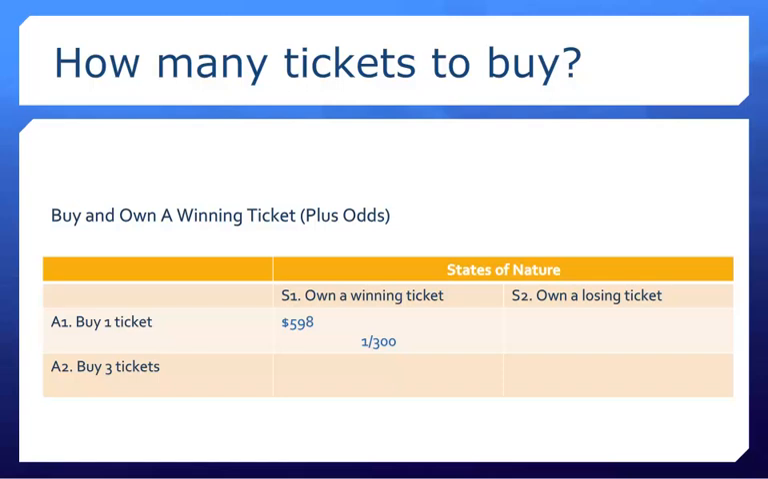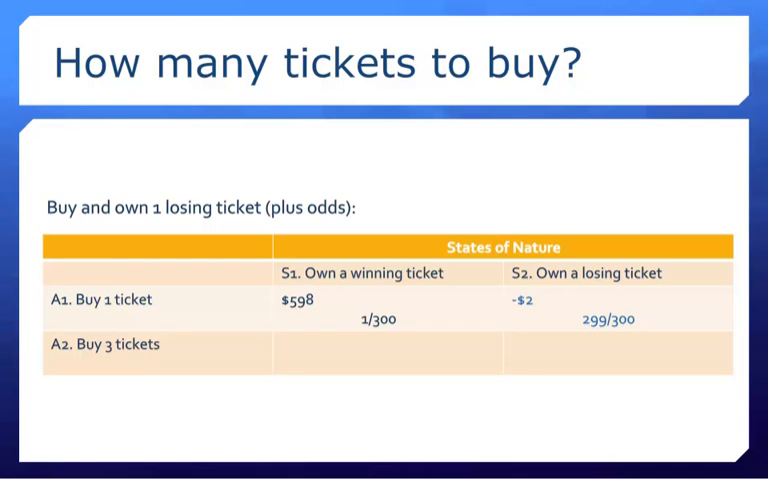If I buy 1 ticket and it's the winner, I might represent it like this. If you noticed, I subtracted the $2 that I would have spent on the ticket from my overall winnings if I do have a winning ticket. So that's why the answer for this outcome is $598. Also, my probability of winning is 1 out of 300 tickets because that's all I've purchased.